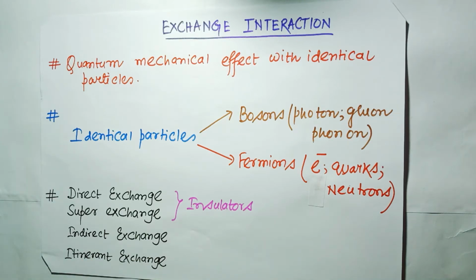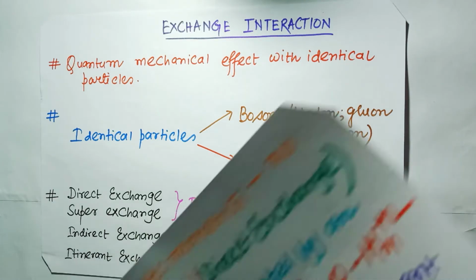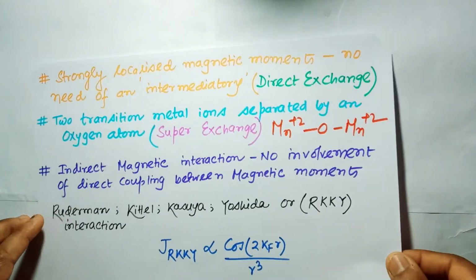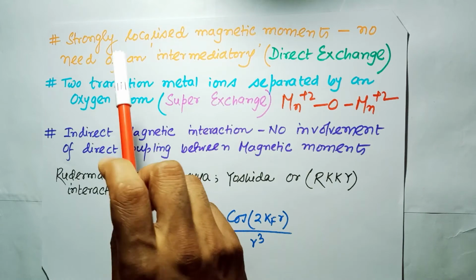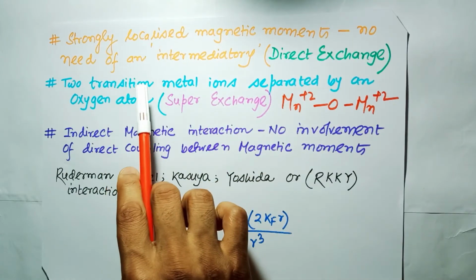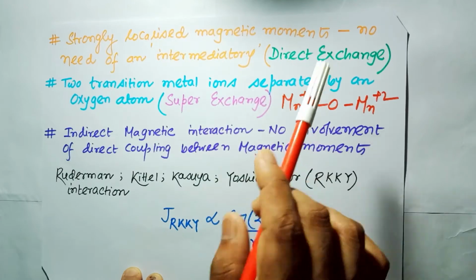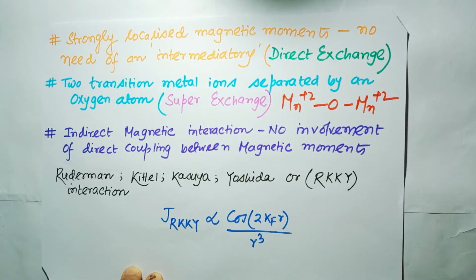So now you can see on our next page. In the direct exchange, magnetic moments are strongly localized with a magnetic center and interact directly through space without the need of an intermediary. So in direct exchange, there are strongly localized magnetic moments and no need of an intermediary. So this is the direct exchange. The fact is that this kind of mechanism, the direct exchange mechanism, cannot be an important mechanism in controlling the magnetic properties because there may be insufficient direct orbital coupling between neighboring magnetic orbitals.